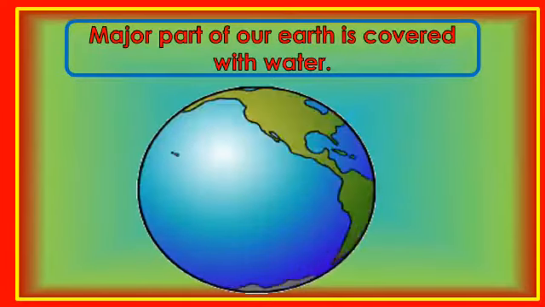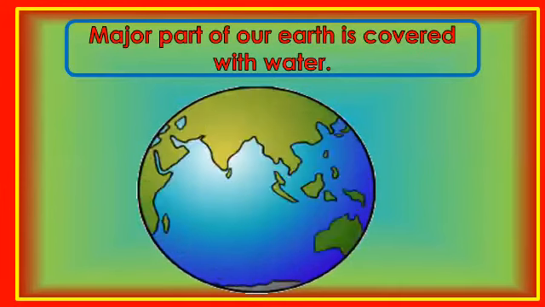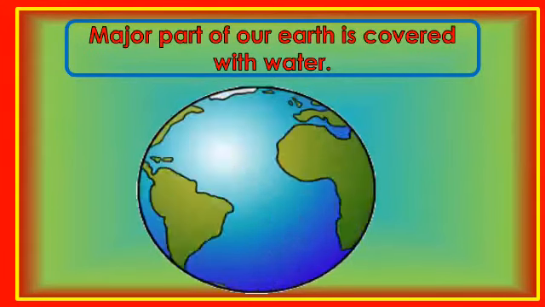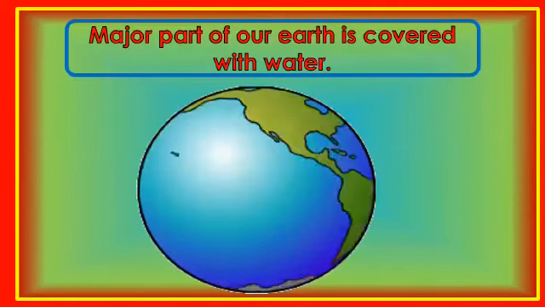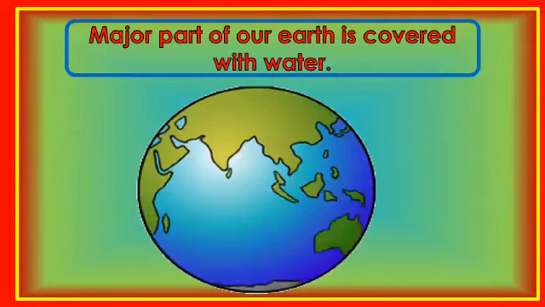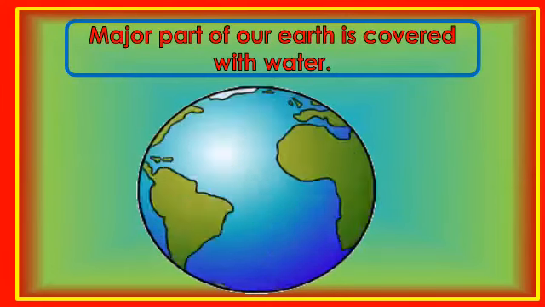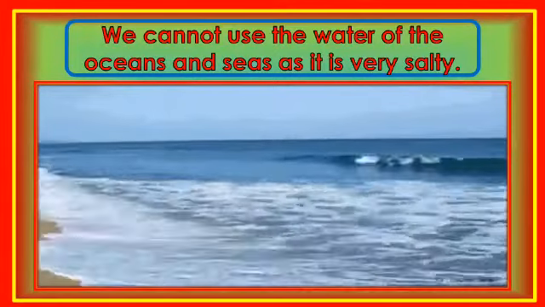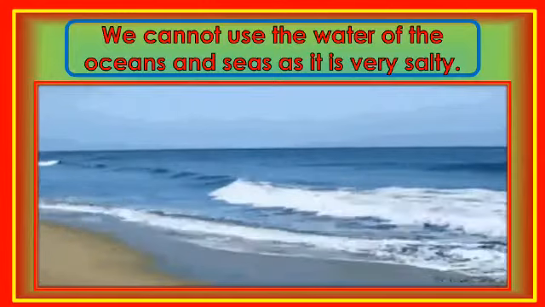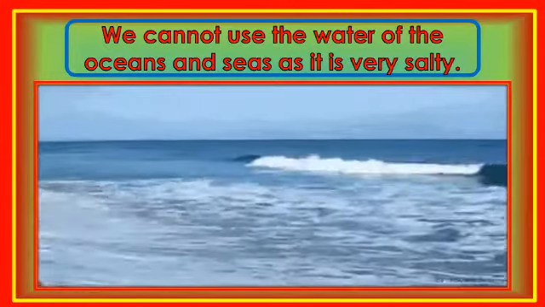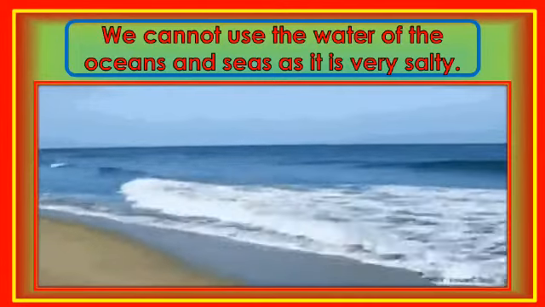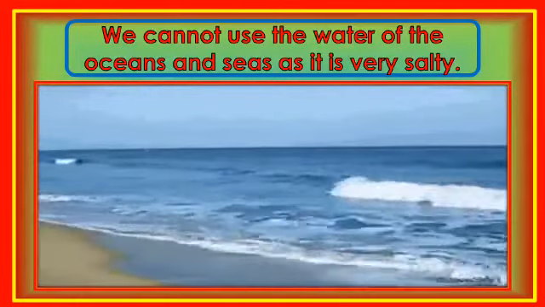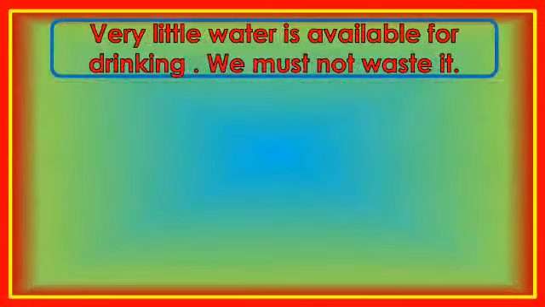Children, do you know the major part of our earth is covered with water? Therefore, earth is also called the blue planet because it has more water than land. There is very little fresh water available on earth for drinking because we cannot use the water of the oceans and seas as it is very salty. Very little water is available for drinking. We must not waste it.